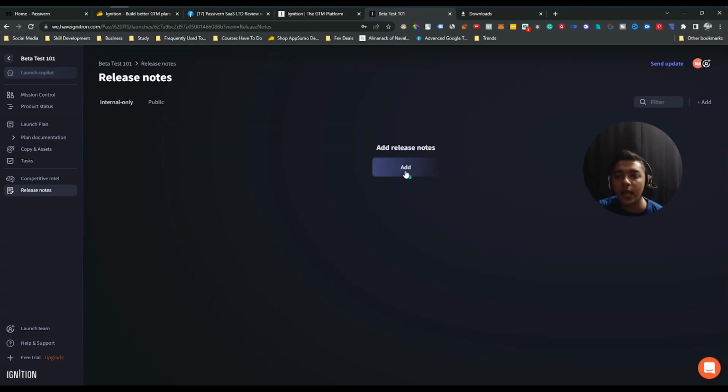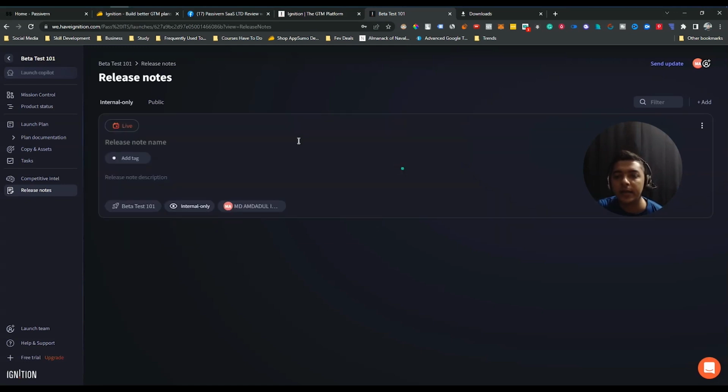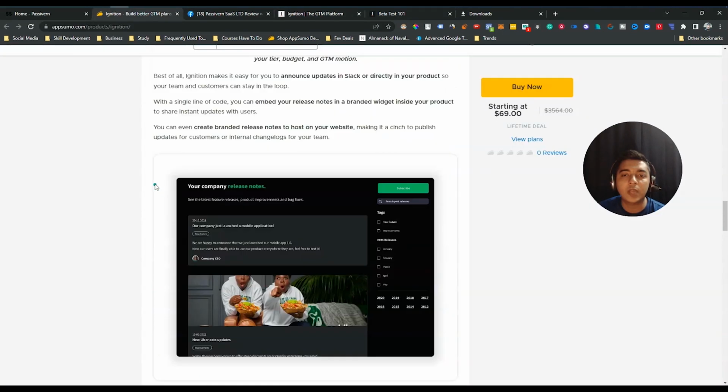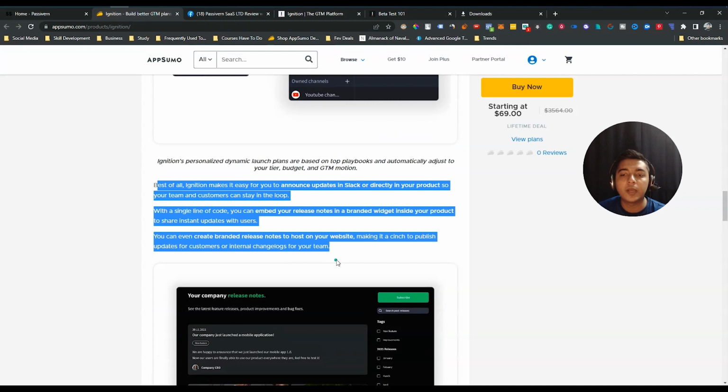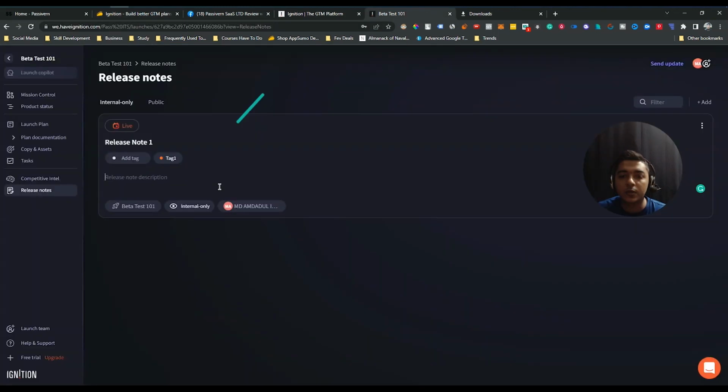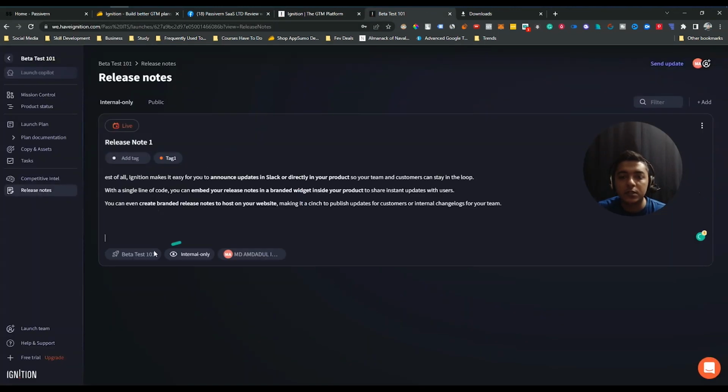So suppose I add one release note here. I'm adding it, and suppose this is release note 1, and here you can add a tag. Suppose this is tag 1. You can add any tag here. I'm adding this tag. And here, suppose for the release note description, I'll get some description from here. Suppose this is the description, so I'm pasting it. So these are the things.